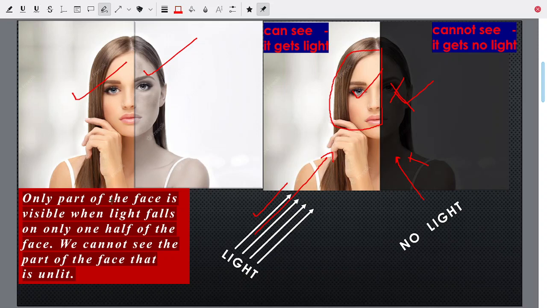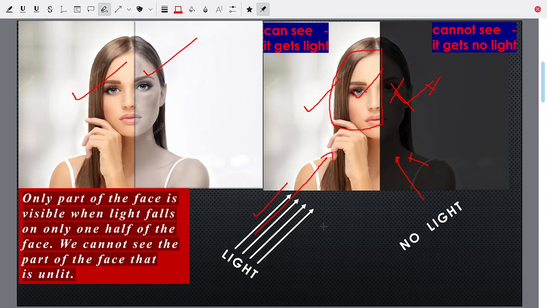The only part of the face is visible when light falls on only one half of the face. The light is falling only on this half. The light is not falling on this half. We cannot see the part of the face that is not lit. The part of the face not receiving any light, you cannot see, but the face has not changed.